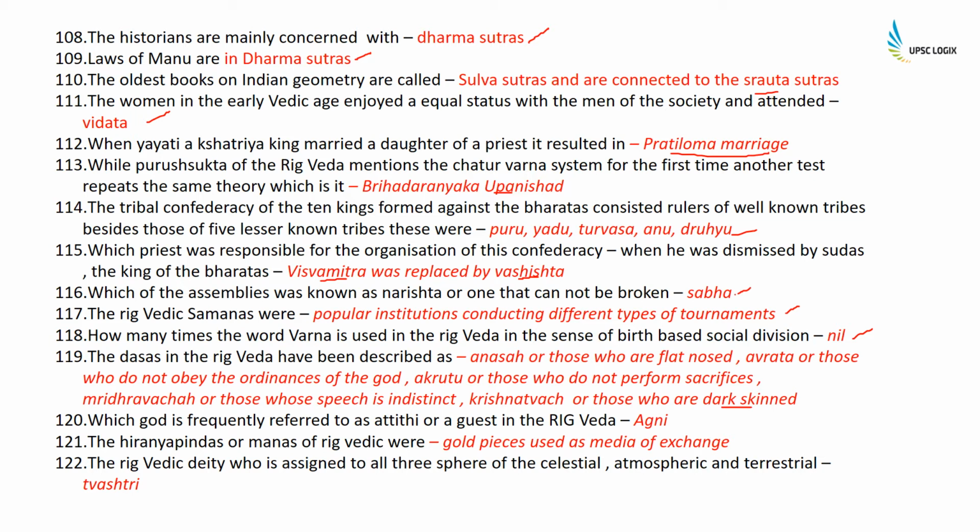Which god is frequently referred to as Atithi or guest in the Rigveda? It is Agni, and it is also known as Hotri, Havyavahana. The Hiranyapindas or nishkas of Rigvedic times were gold pieces used as media of exchange. The Rigvedic deity who is assigned to all three spheres of the celestial, atmospheric and terrestrial is Tvashtri.